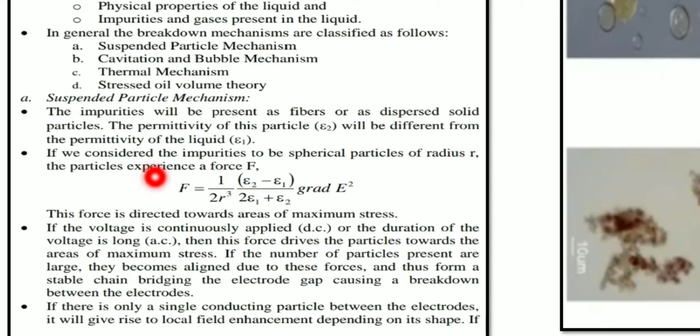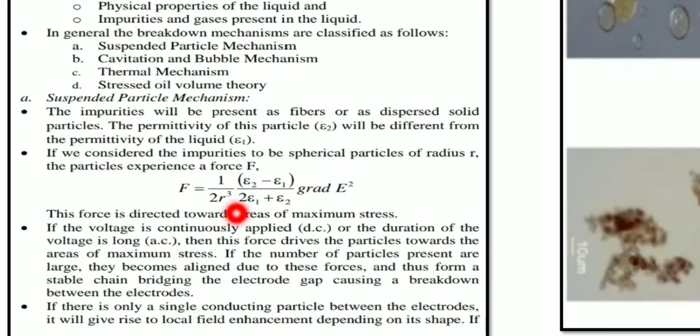Next, when we apply the electric field, the particle experiences an electrostatic force. This force is given by an equation like this: F is equal to 1 divided by 2, r cubed, into the bracket of epsilon 2 minus epsilon 1 divided by 2 epsilon 1 plus epsilon 2, gradient of E square.